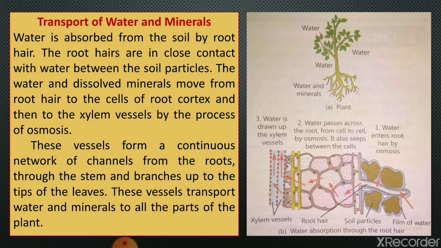Root hairs increase the surface area of the root for absorbing water and dissolved minerals present in the soil. Root hairs absorb water present between the soil particles, and from the root hair to the cells of the cortex, water along with the minerals enters the roots by the process of osmosis.